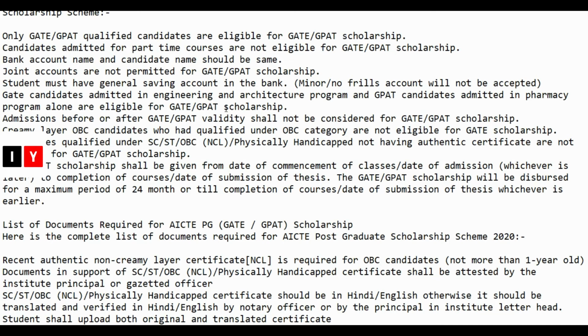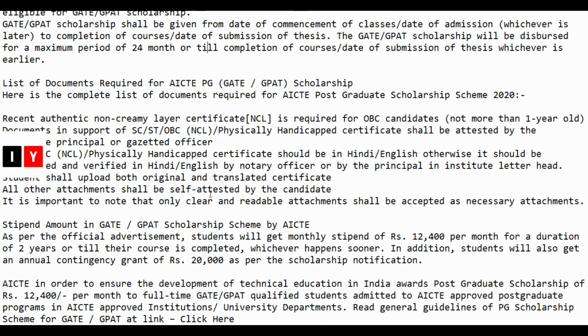Now moving on to the eligibility criteria. Only GATE or GPAT qualified candidates are eligible for this scholarship. Candidates admitted for part-time courses are not eligible. Bank account name and candidate name should be the same. Joint accounts are not permitted. Student must have a general savings account in the bank. GATE candidates admitted in engineering or architecture programs and GPAT candidates admitted in pharmacy programs alone are eligible. Admissions before or after validation shall not be considered for the scholarship. So you can check out all the terms and conditions here.